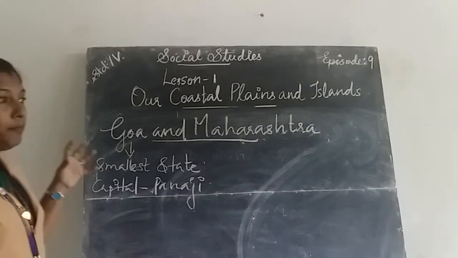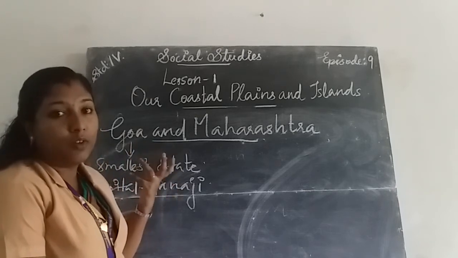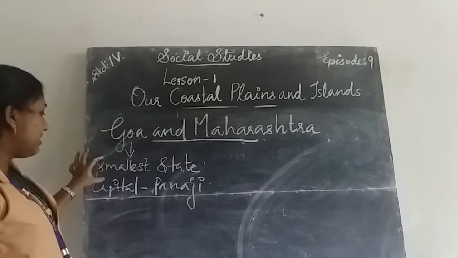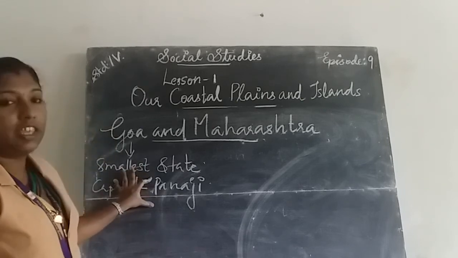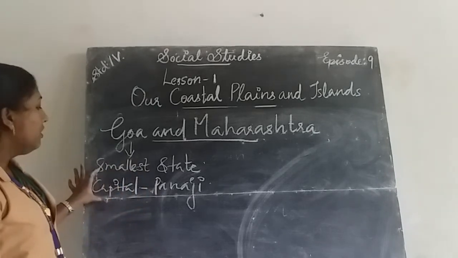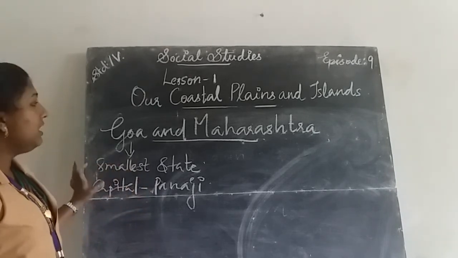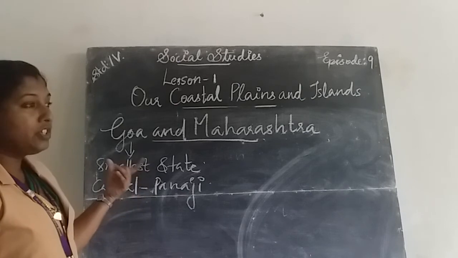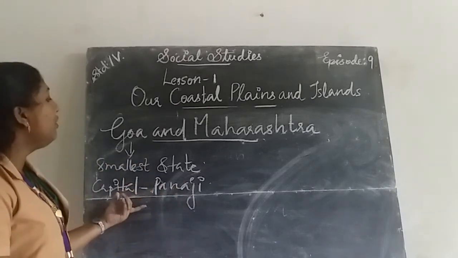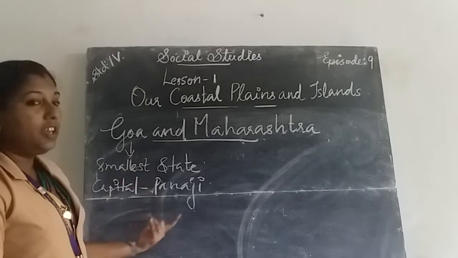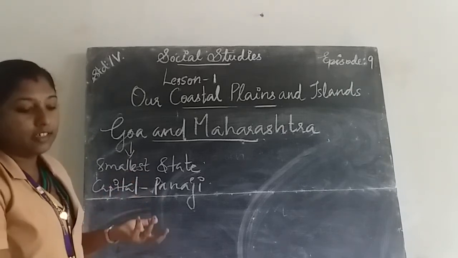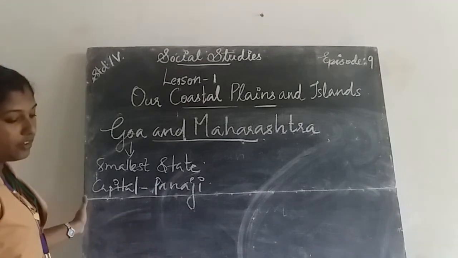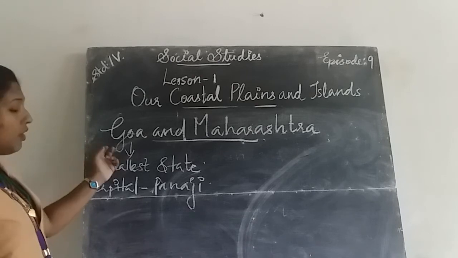We have heard about Malgova mangoes, etc.